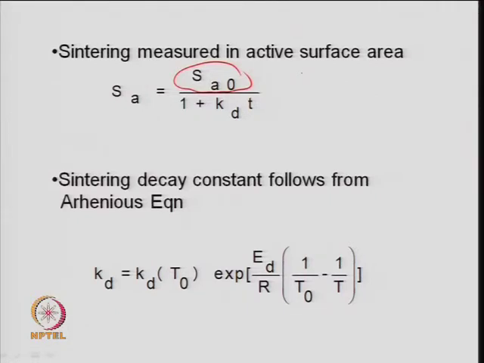So, considering the sintering equation with time on stream, the k d which we are writing is related to temperature, right. So, one can write k d is equal to k d at T 0, which is at some reference temperature, times exponent of E d, which is the activation energy for the deactivation reaction, divided by the gas constant times 1 by T 0 minus 1 by T. So, this is the k d calculated at any temperature T, right.